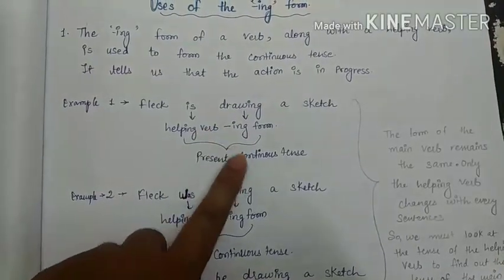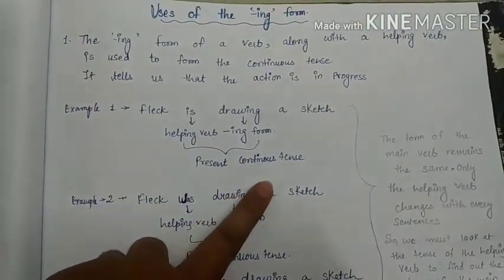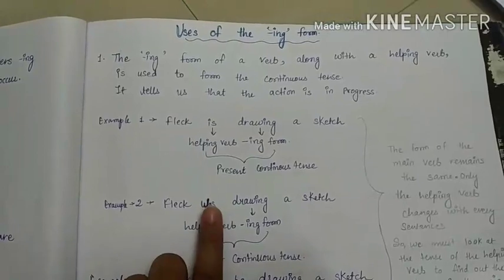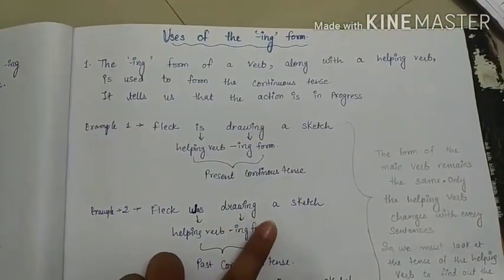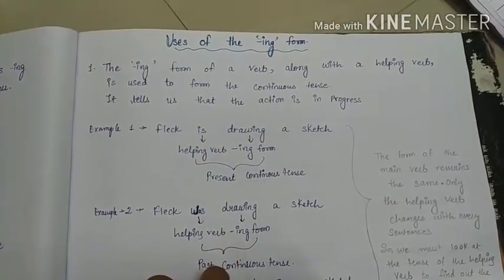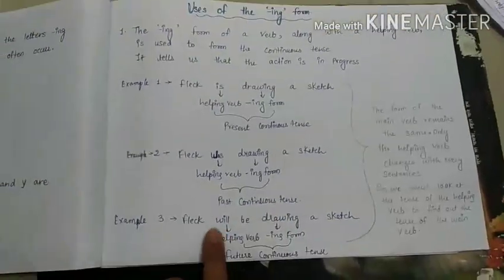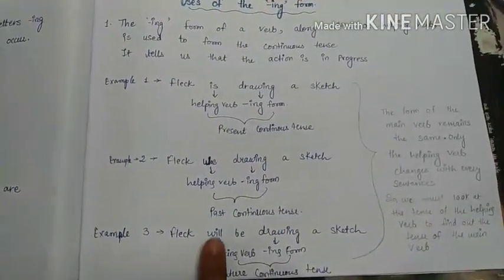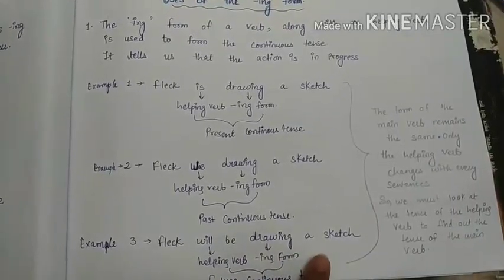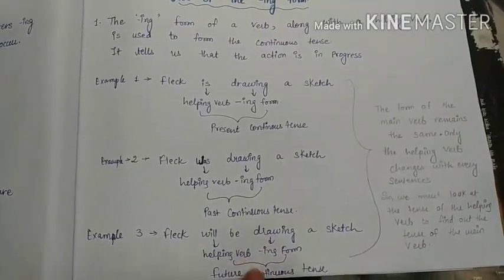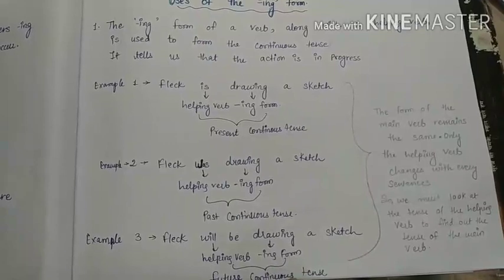Here is drawing is in present continuous tense. Then Flack was drawing a sketch. Here it is in past continuous tense. Then Flack will be drawing a sketch. Here it is in future continuous tense.